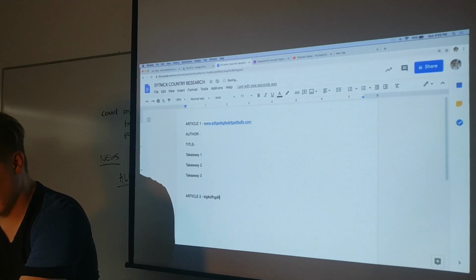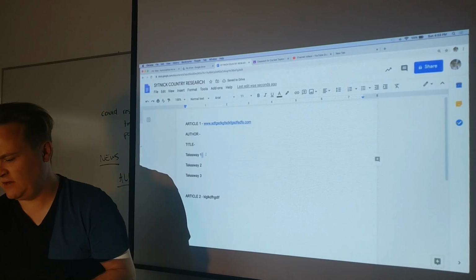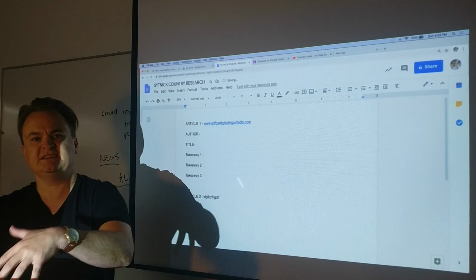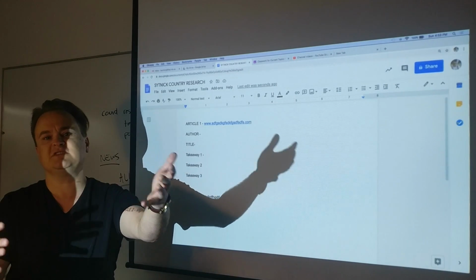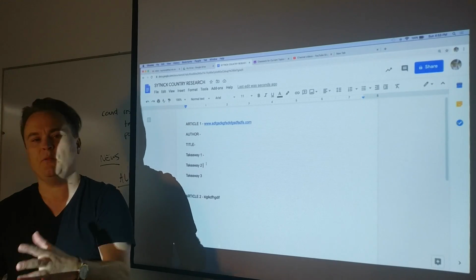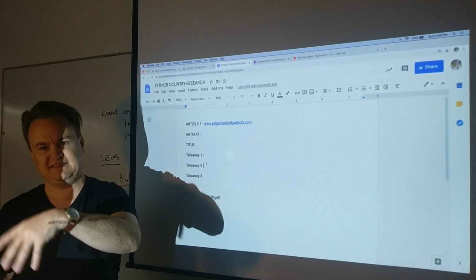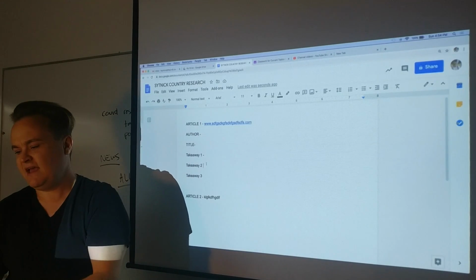And I put blah, blah, blah, and I do the same thing. And your takeaways could be like, I noticed in this one that they said cases were doing like this, or they use this kind of social distancing policy. Another takeaway might be, oh, there are regards to masks as mentioned in this article or site. And you do the same thing.